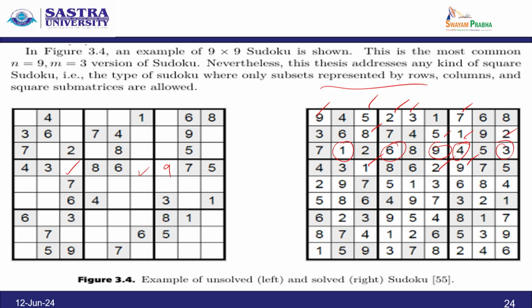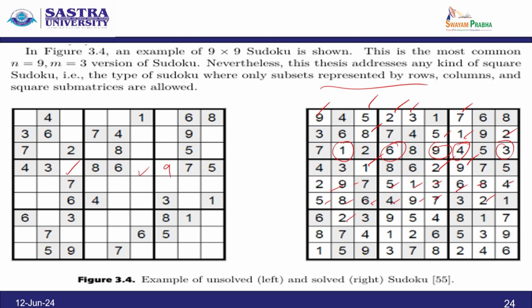Proceeding in this way, in the fifth row we have 2, 9, and then 5, 1, 3, and then 6, 8, 4. Next one is 5, 8, 6, 4, 9, 7, and 4 is already there, therefore 9 and 7, and then here 2 we have to fix.